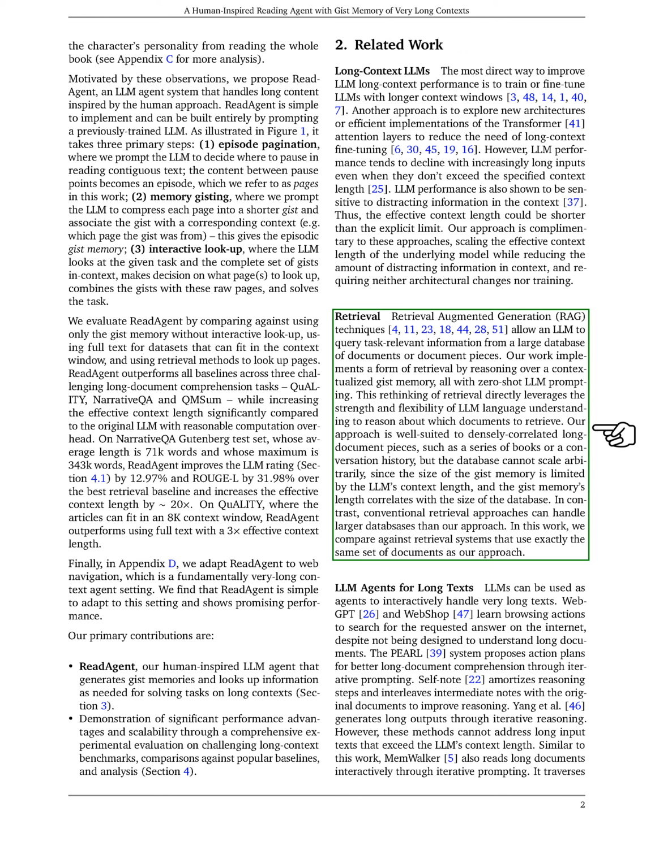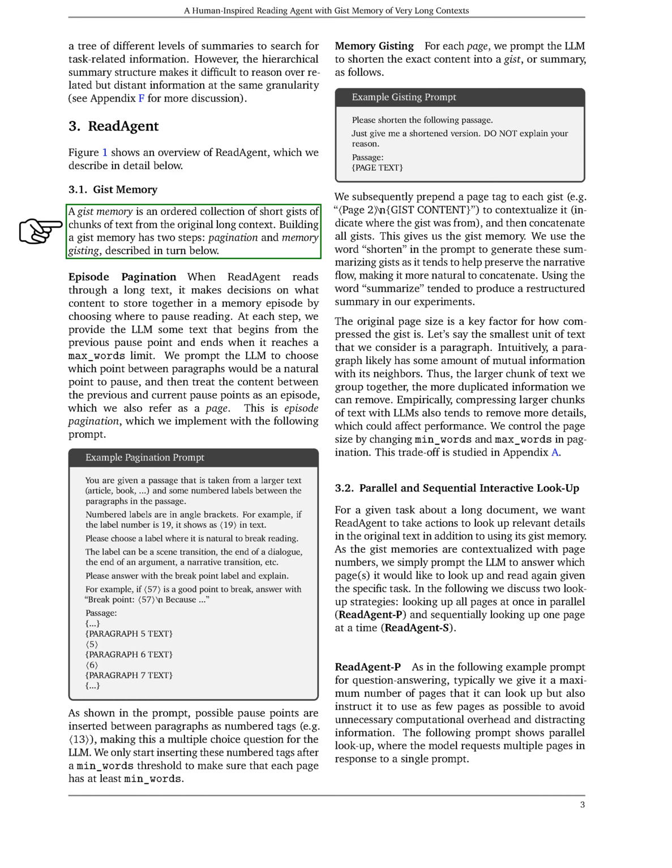ReadAgent uses what we call a gist memory, a structured collection of brief summaries or gists of text chunks from the original, lengthy context. Creating this gist memory involves two steps: dividing the text into manageable parts, which we call episode pagination, and then summarizing these parts into gists, a process we refer to as memory gisting.